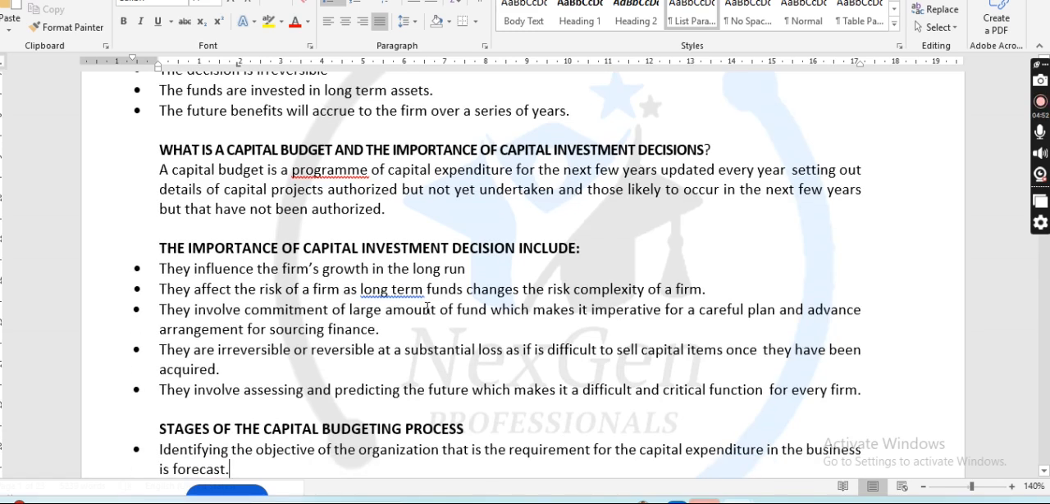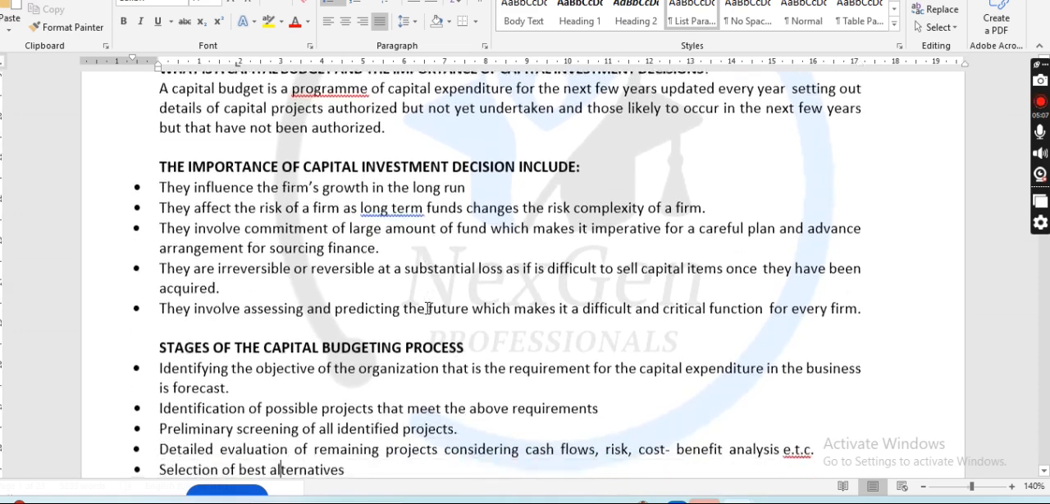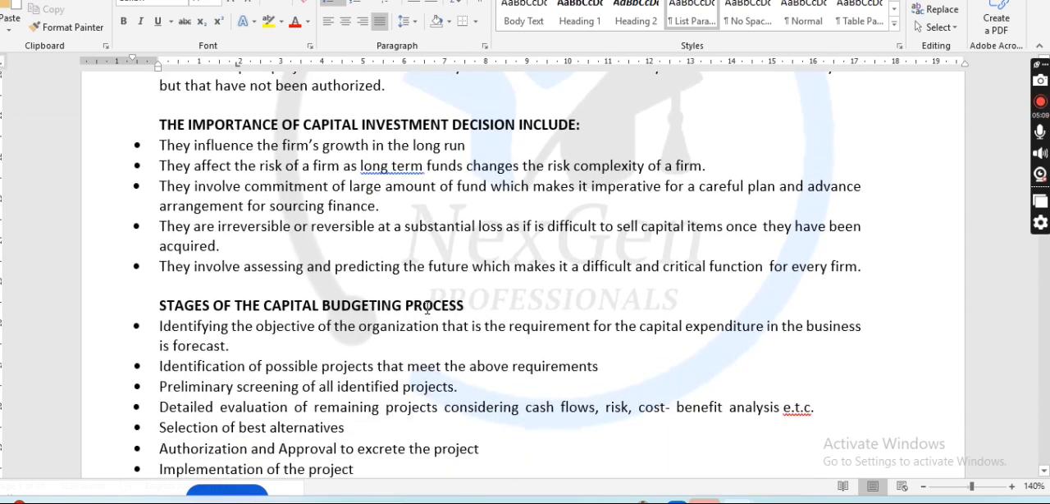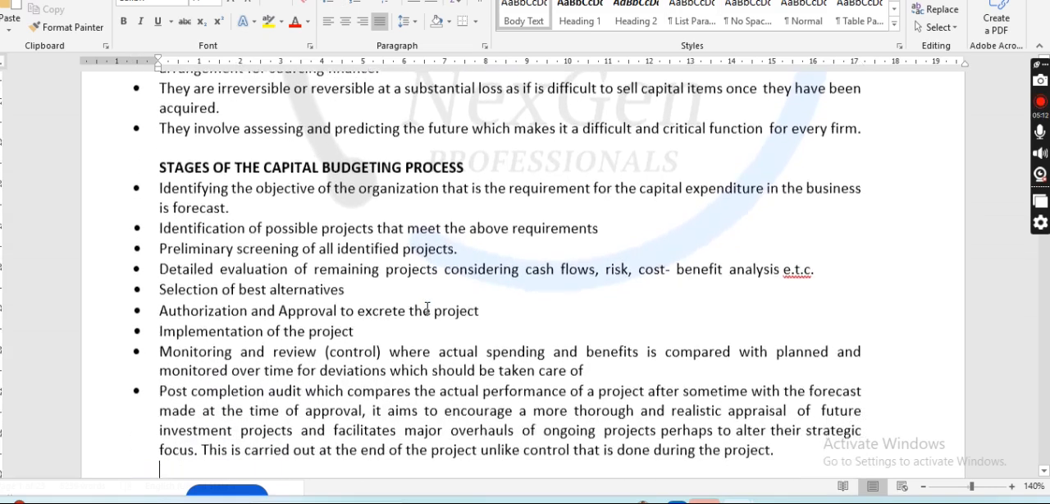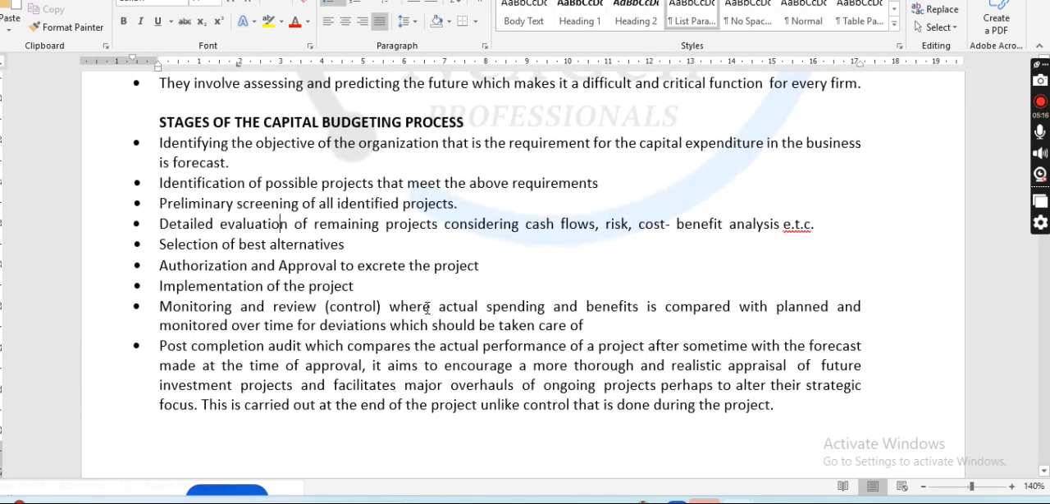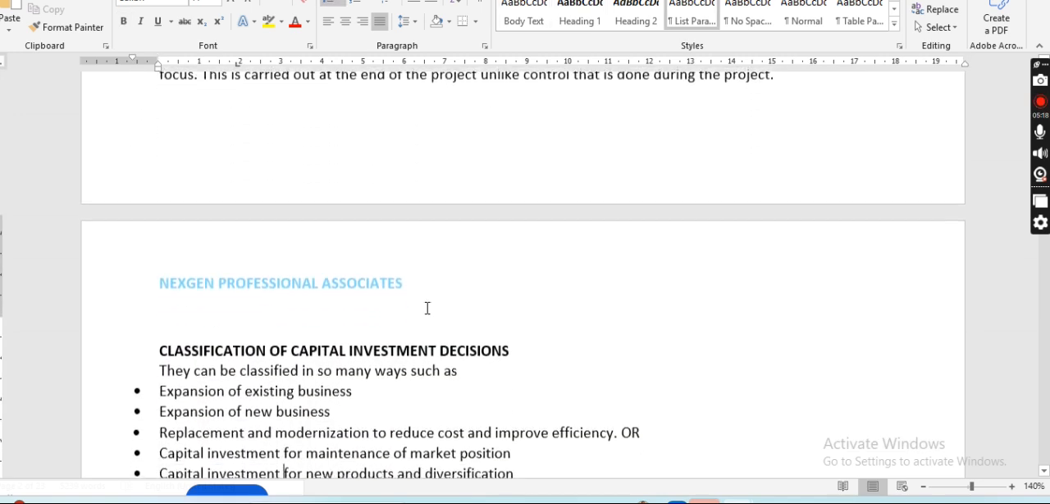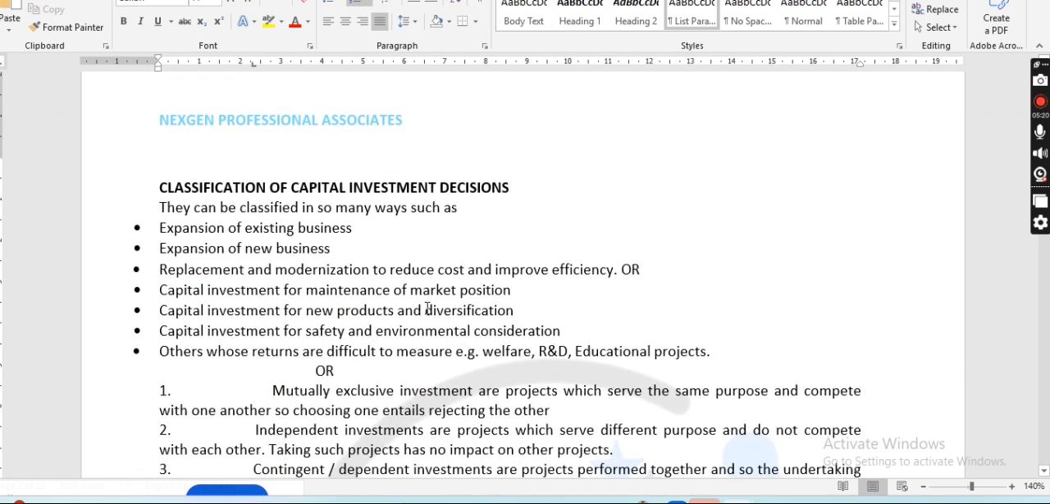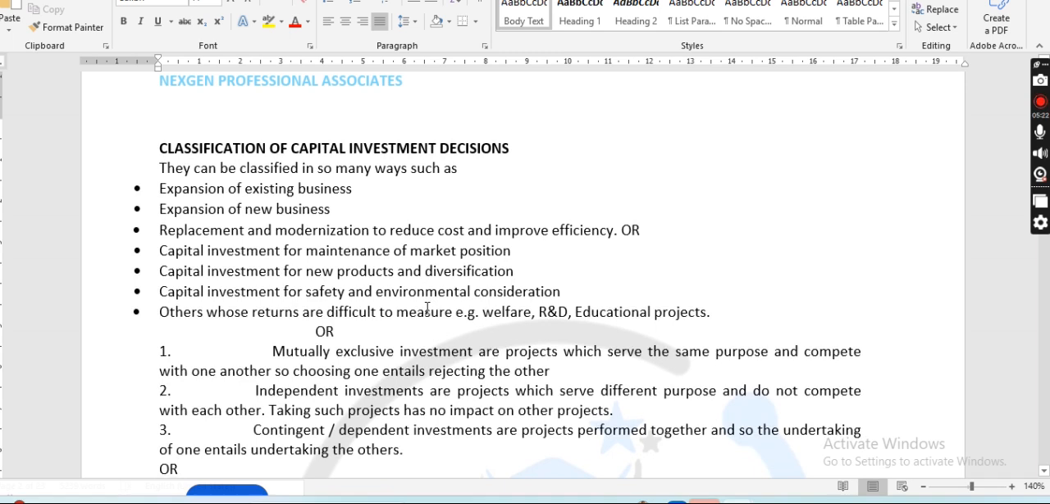Now we quickly move to the importance of capital investment decisions in an organization. This note will be sent to you so that you can read up this part, so that we can move ahead of our time. This is not where we want to start from. This is just background, we already know most of these things. There are also the stages of the capital budgeting process in every organization, which you can read up when I send the notes.